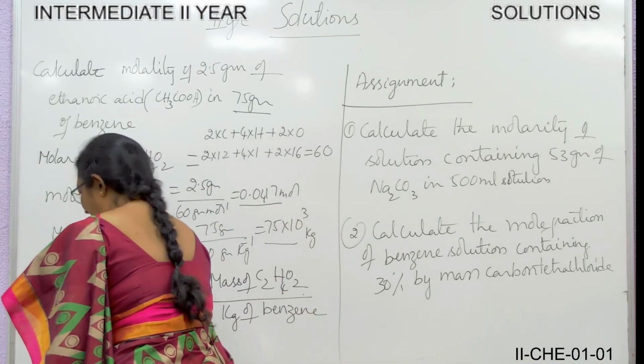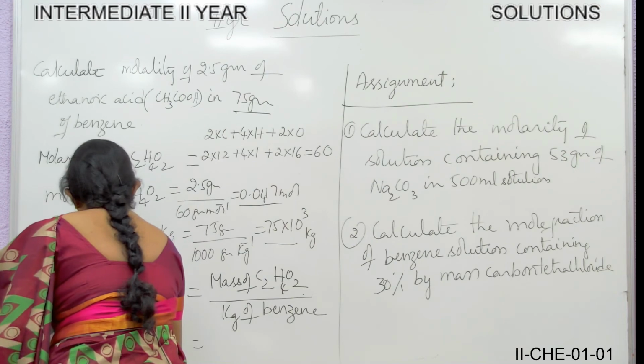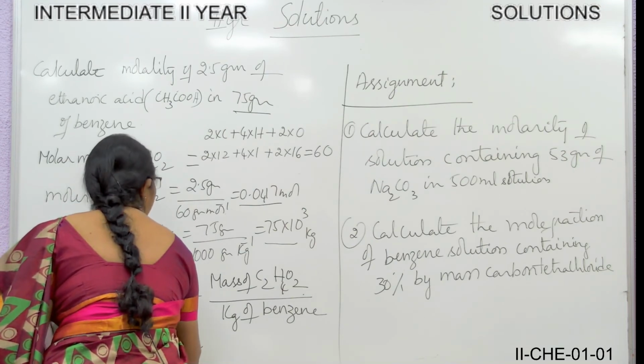Now what is the amount of ethanoic acid here?